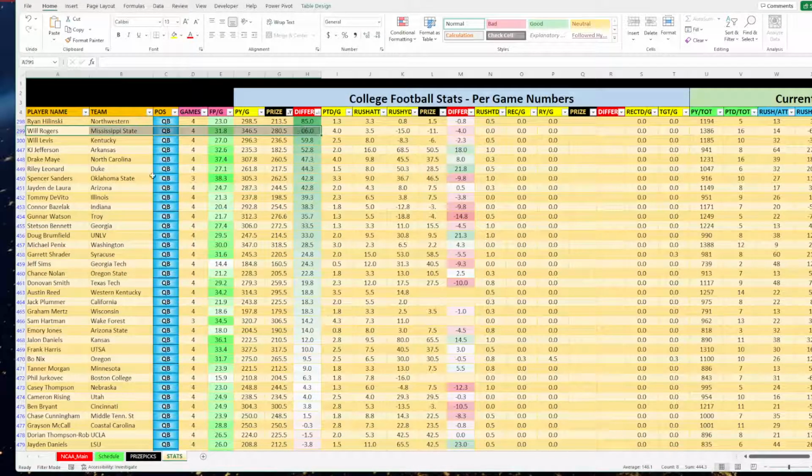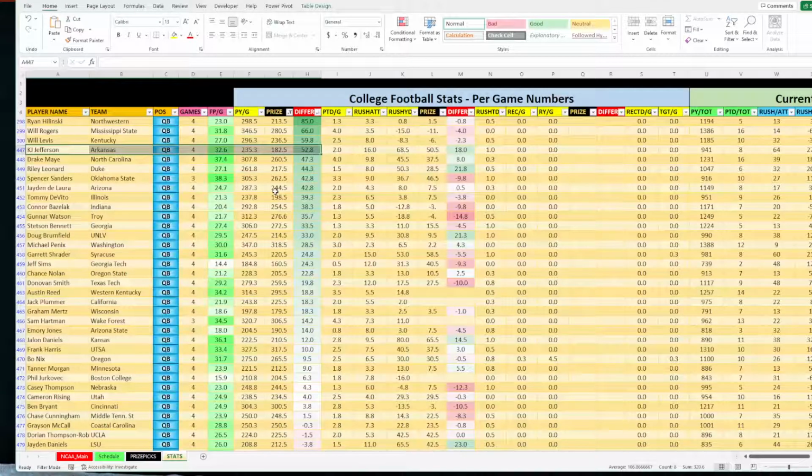Then we have Will Rogers with Mississippi State. And then we have another Will with Kentucky, KJ Jefferson. Now you might look at KJ Jefferson and say, yeah, he's averaging 52 more yards a game, but he's going up against Alabama. That's a tough defense, so maybe we don't go after that one. But if you see someone in an average matchup, then that's one you can go out and take a look at. Again, this isn't pretty and fine-tuned, but this is going to be a good way for us to dig up player prop lines, same game parlays, and PrizePicks.